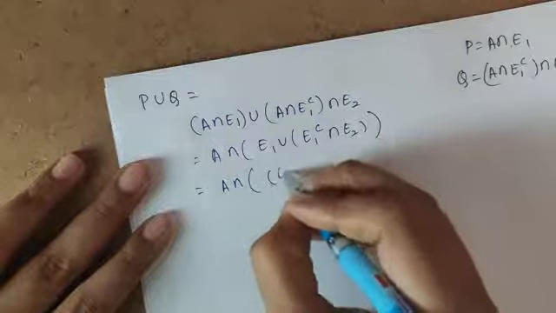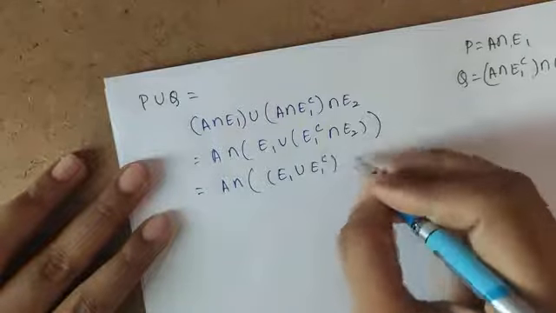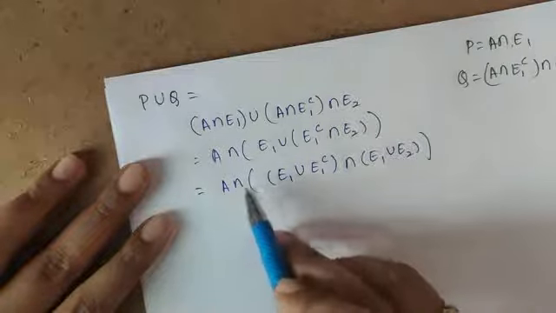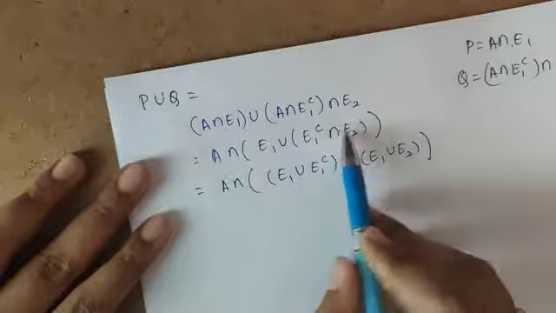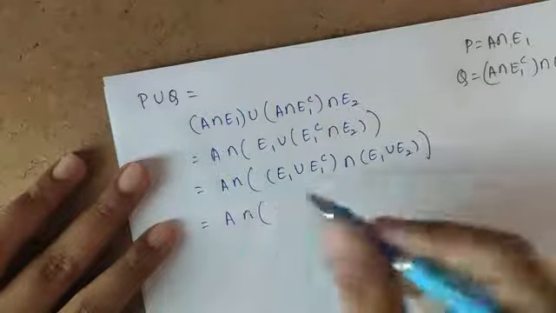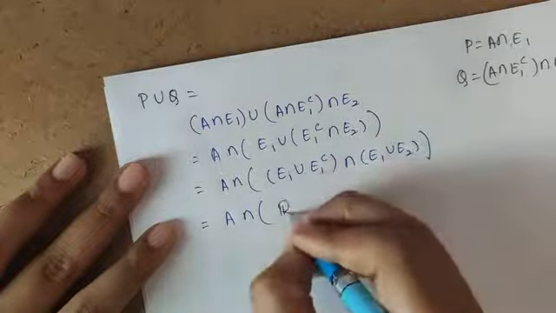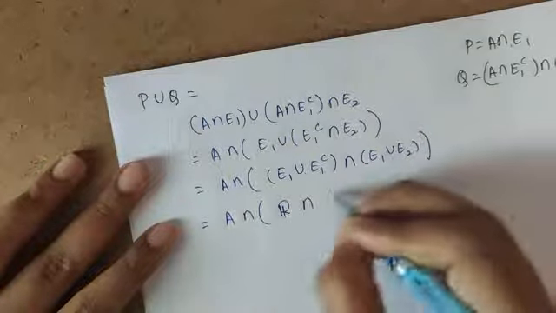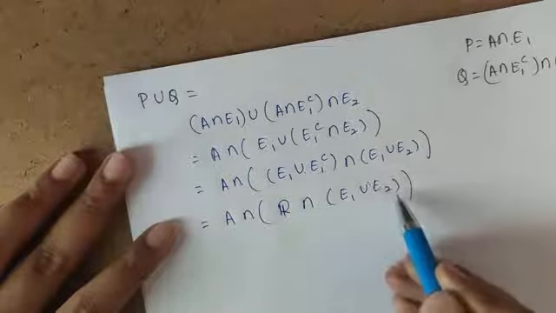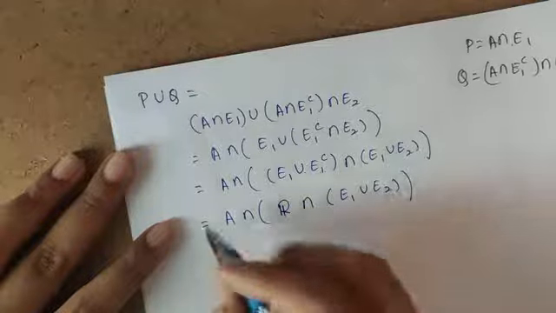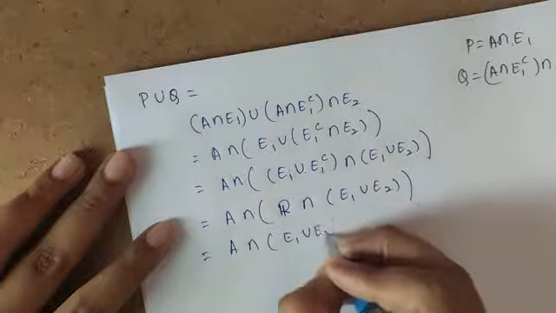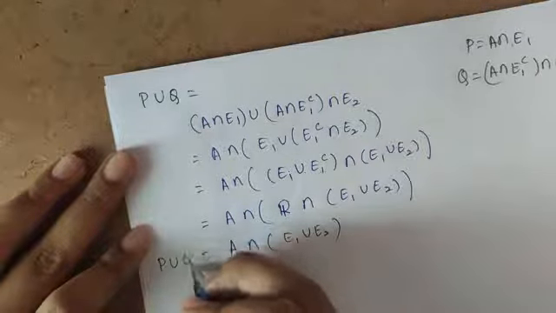A intersection (E1 union E1 complement) intersection (E1 union E2). This is from the distribution property of union over intersection. So this will be equal to A intersection E1 union E1 complement, which is nothing but my complete R, intersection E1 union E2. Any set intersected with R gives the set itself. So A intersection E1 union E2 is my P union Q.